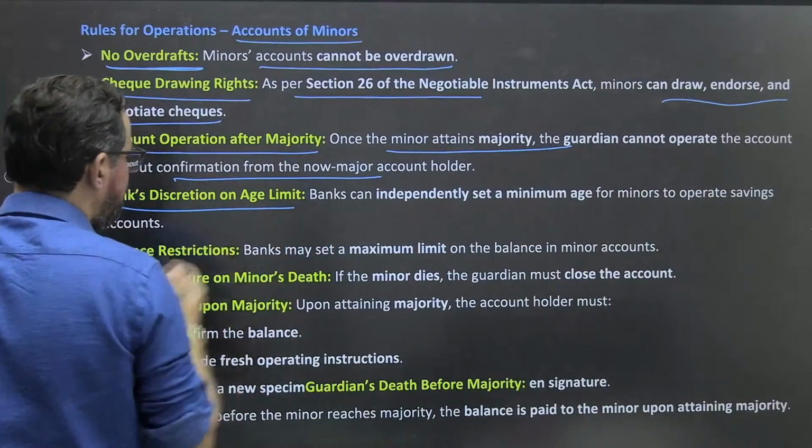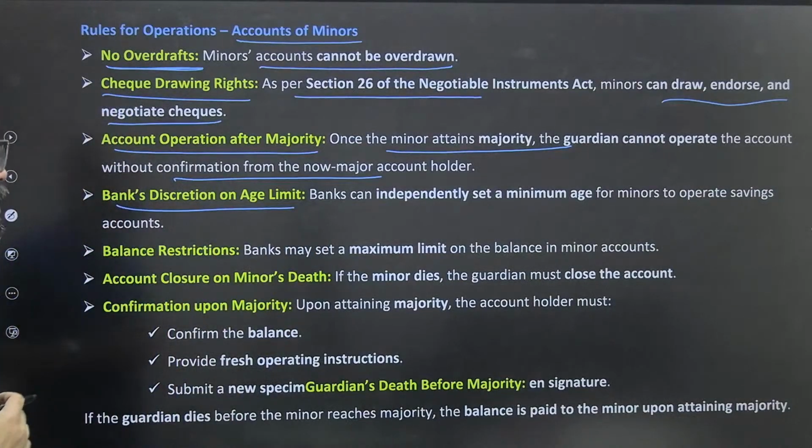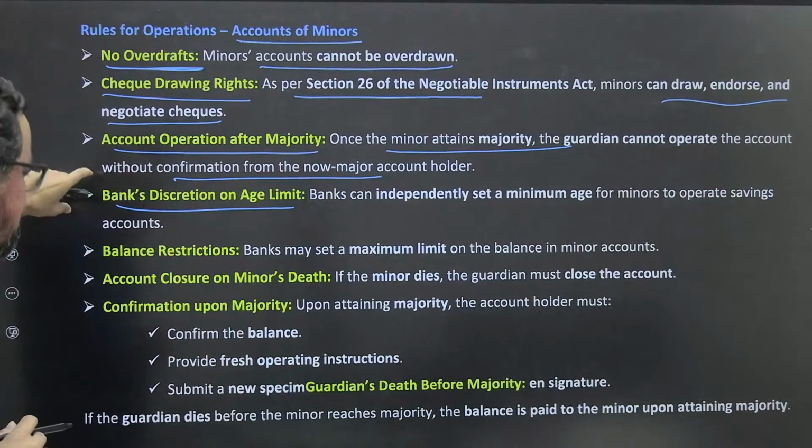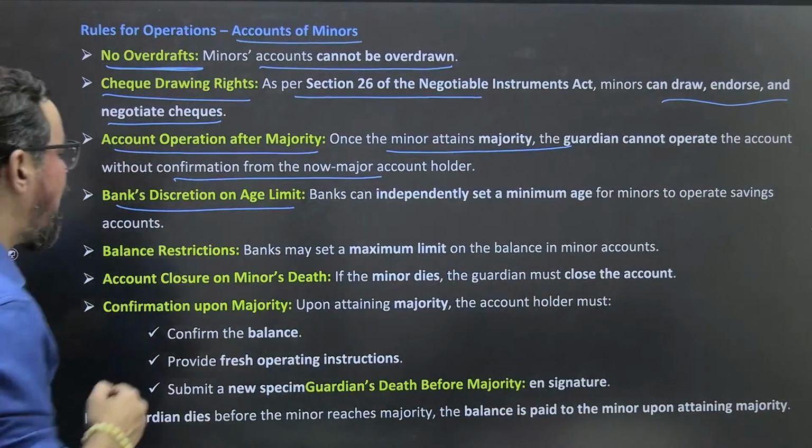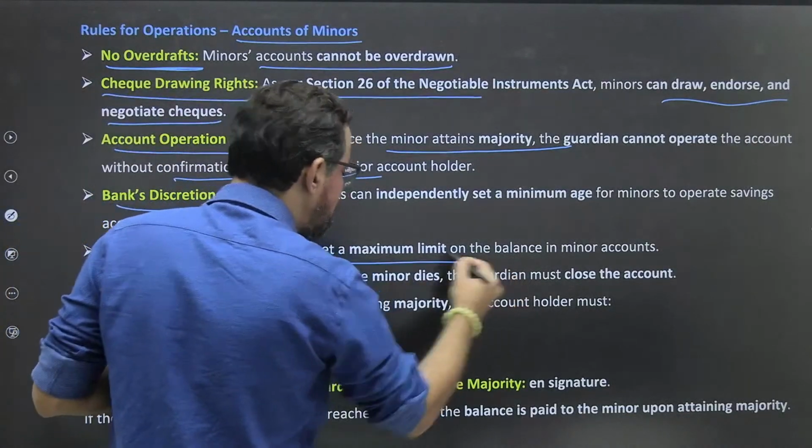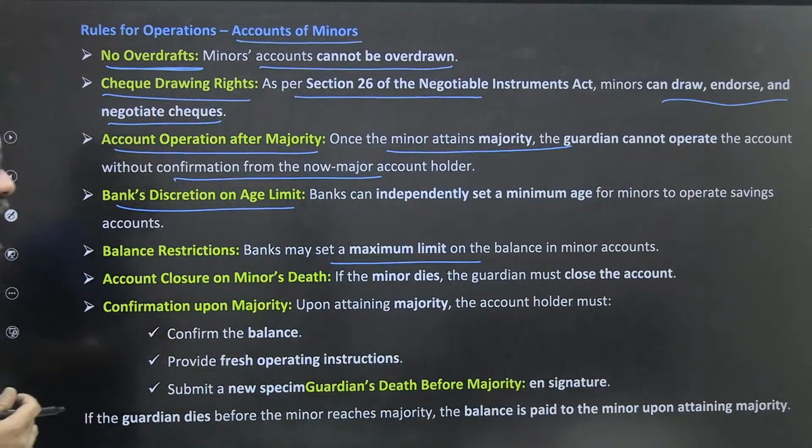Bank discretion on age limits. The bank can independently set a minimum age for minors to operate savings accounts. This right is given to the bank itself. Balance restrictions: the bank may set a maximum limit on the balance in minor accounts. Again, it depends on the bank.